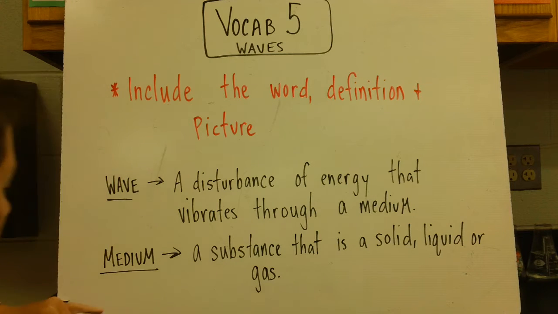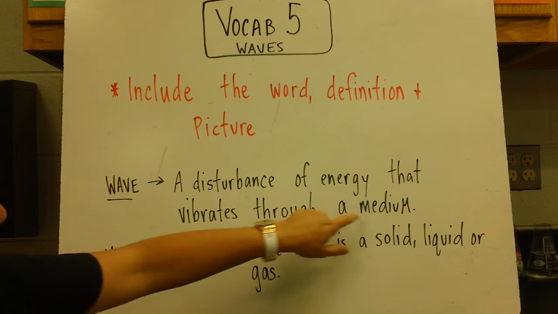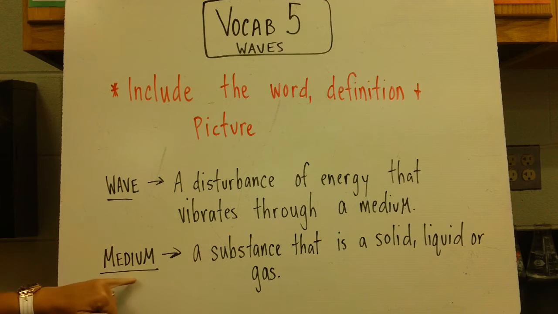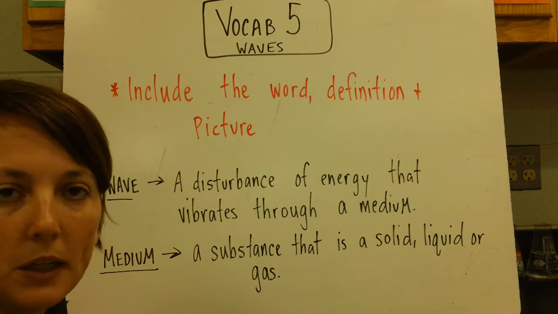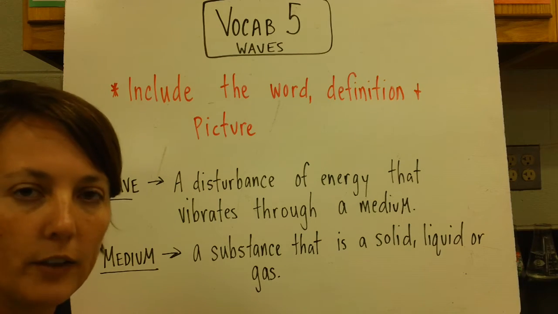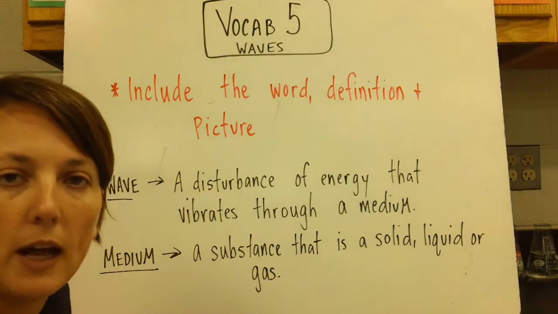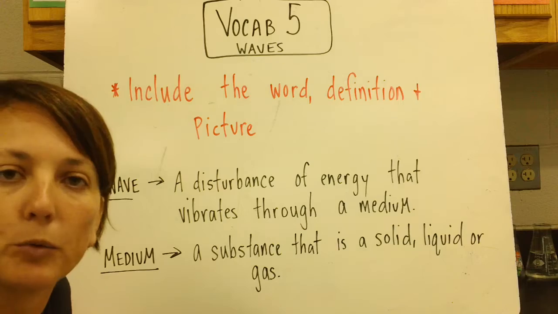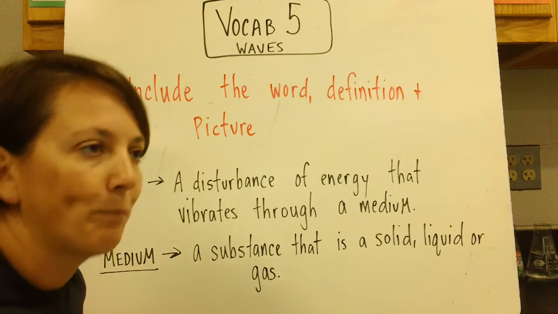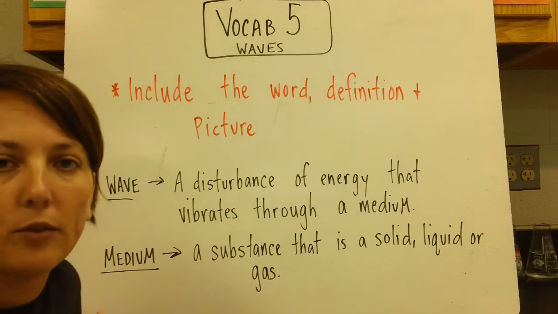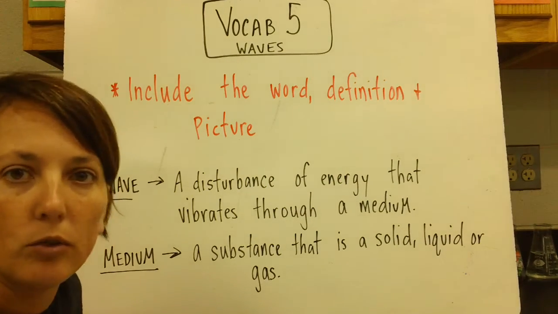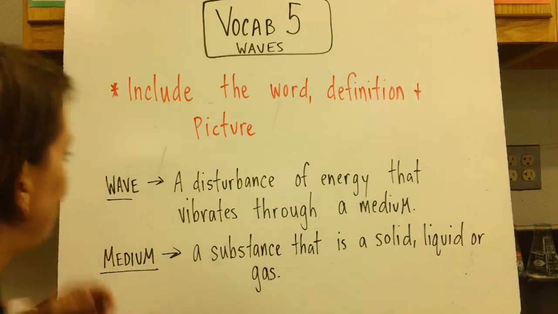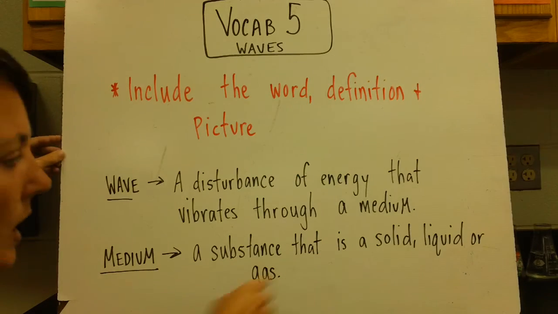A medium, which is in this definition for a wave, might be a little tricky, but a medium is a substance that is a solid, liquid, or gas. Basically, a medium is whatever the waves are traveling through. The sound of my voice right now is traveling through the air in the room, which is a gas. We have earthquake waves that travel through the layers of the earth. We have light waves that travel through the air as well. So waves can travel through a solid, a liquid, or a gas.